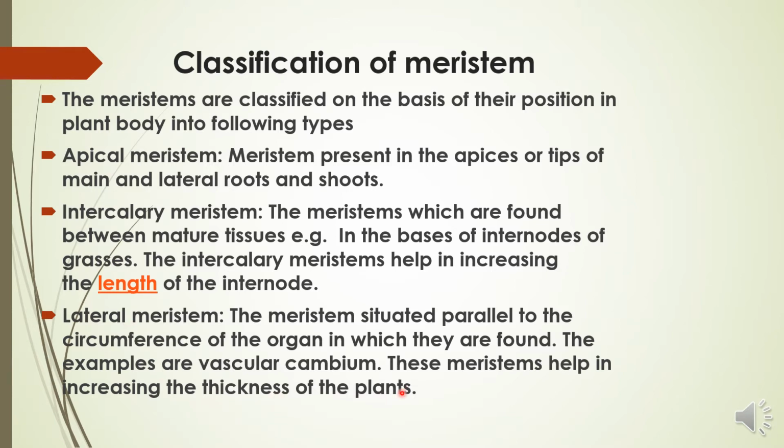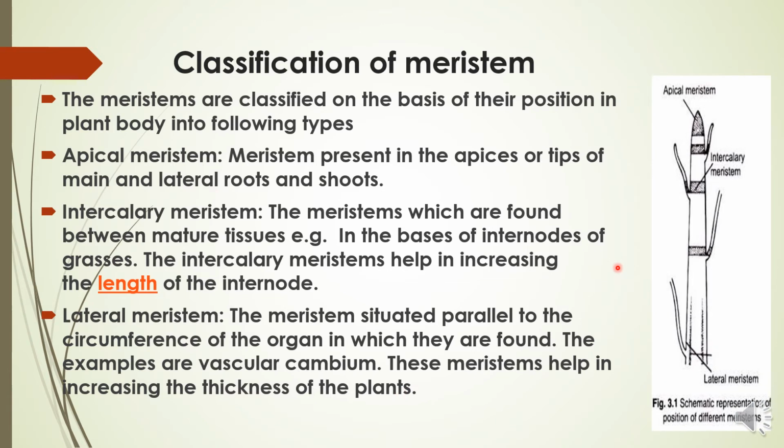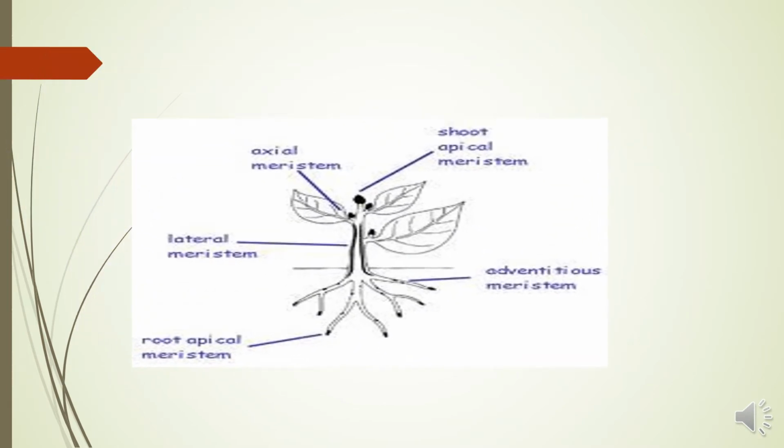So here we go. In this picture you can see the position of the apical meristem on the tips of the plant. Intercalary meristems are present between the tissues, between the mature organs. And the lateral meristems you can see are present parallel, in a vertical position, in the plant organs. And for your better understanding, I have another picture.